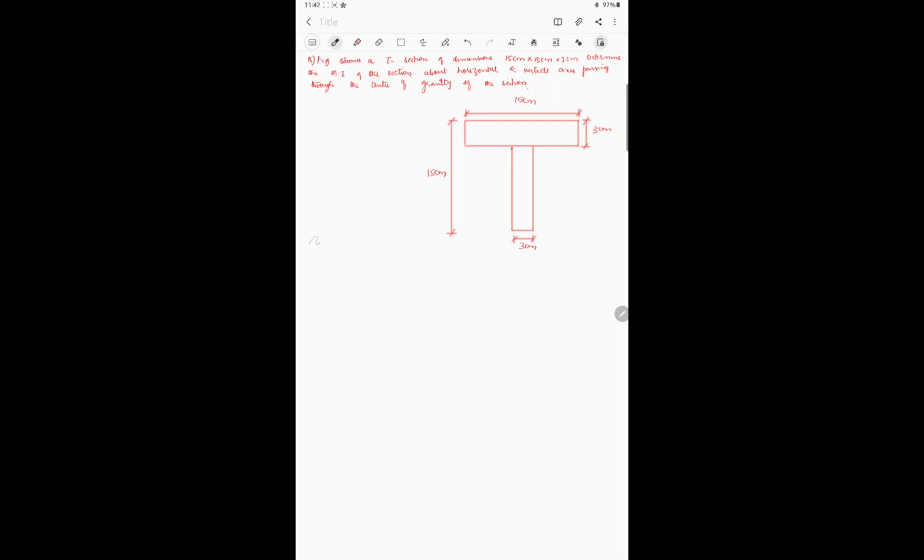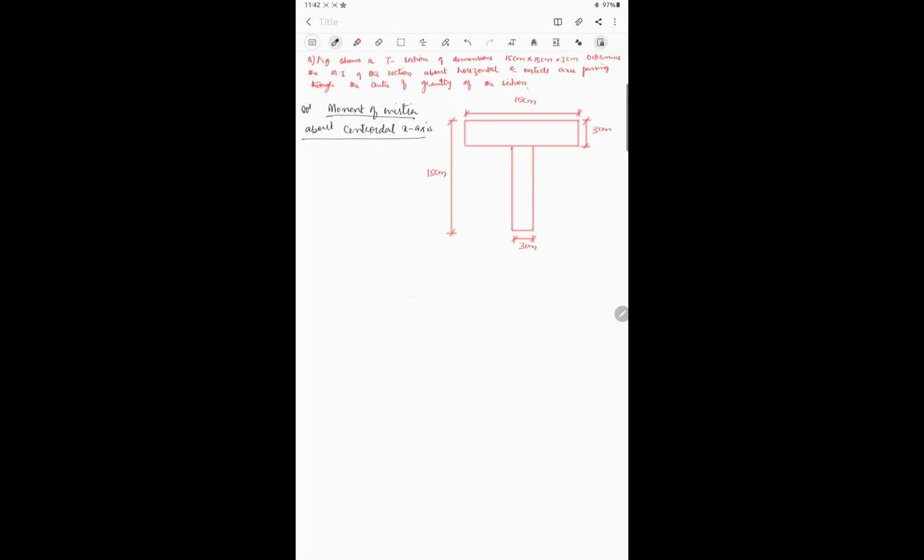So first is moment of inertia about centroidal x-axis. First we'll go about the centroidal x-axis. We'll try to locate the centroidal x-axis.